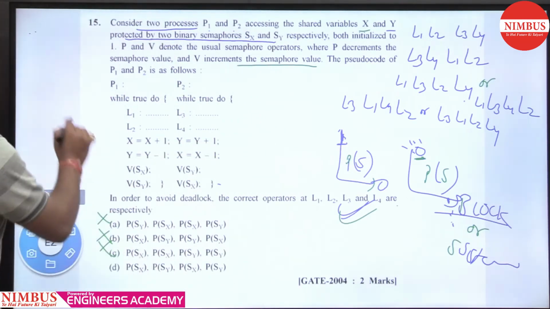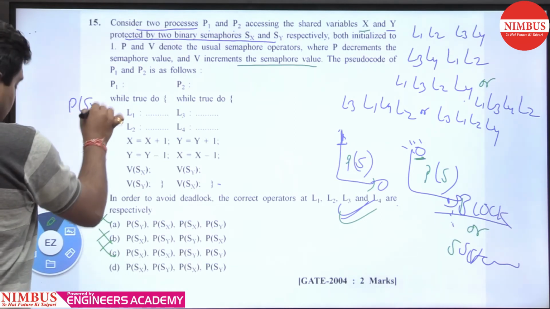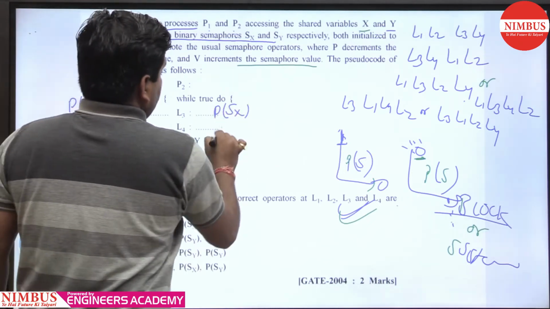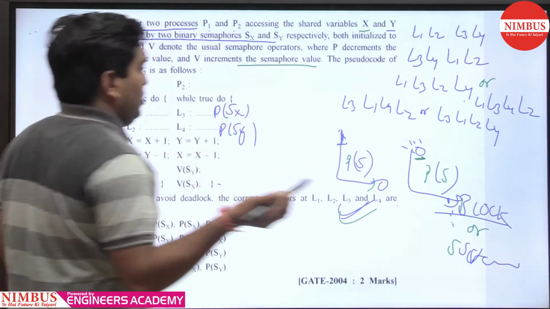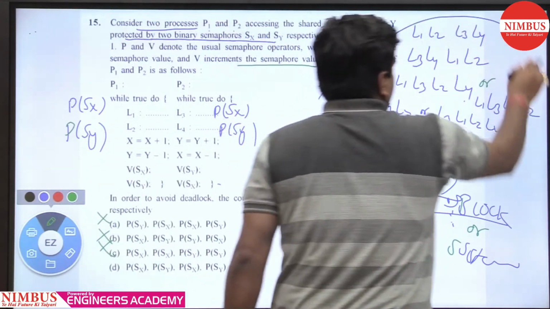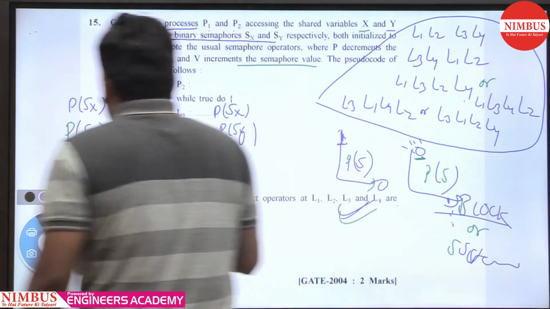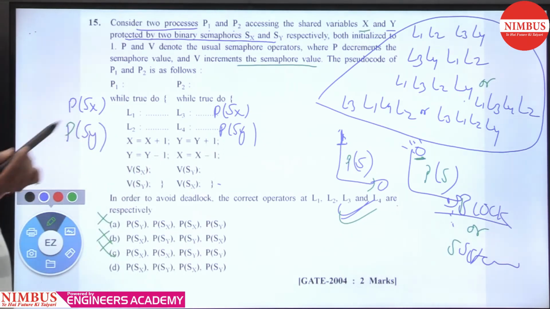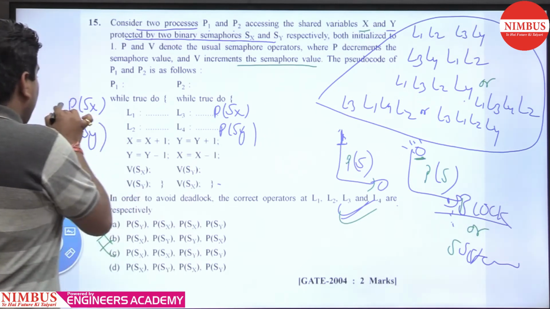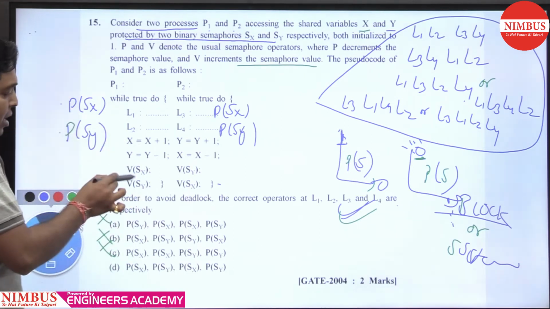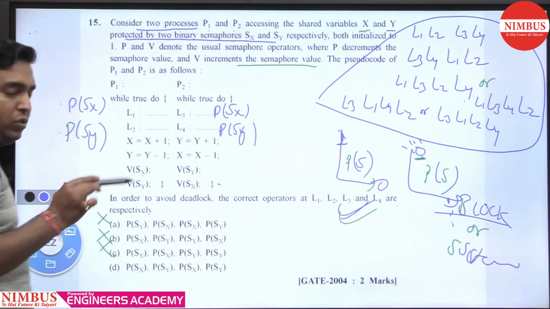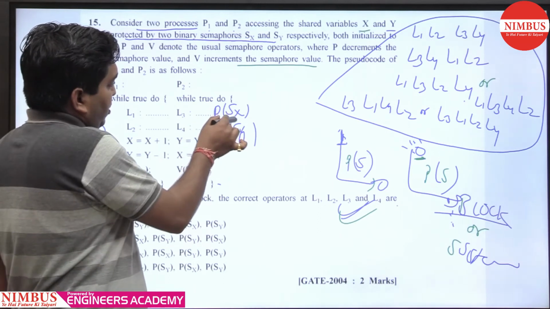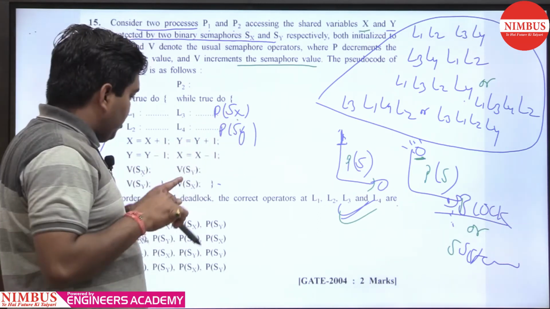Then we'll take this option also: P(Sx), P(Sy), P(Sx), P(Sy). You can execute all possible combinations and check whether deadlock occurs or not. When you execute sequentially, either P1 followed by P2 or P2 followed by P1, 1 to 0, 1 to 0, enter. After executing, a signal is given to Sx and Sy. Then we try P2, 1 to 0, 1 to 0, enter. After processing, the signal is given.